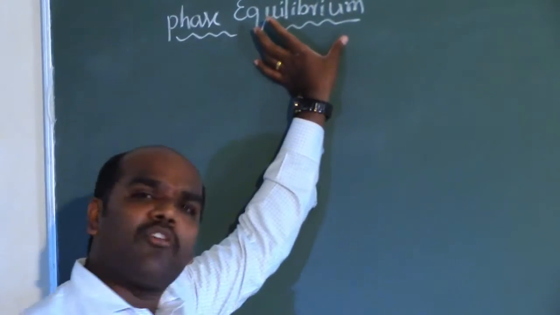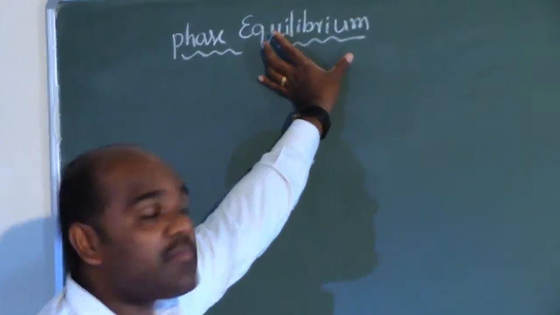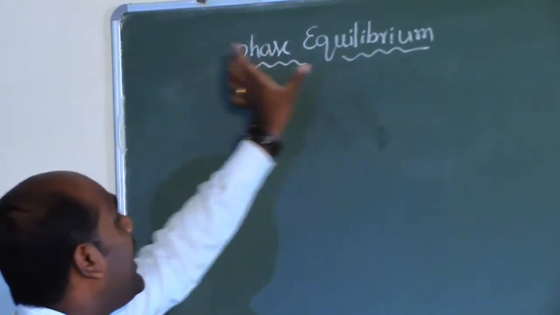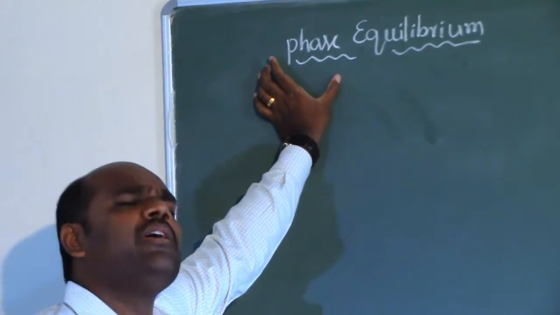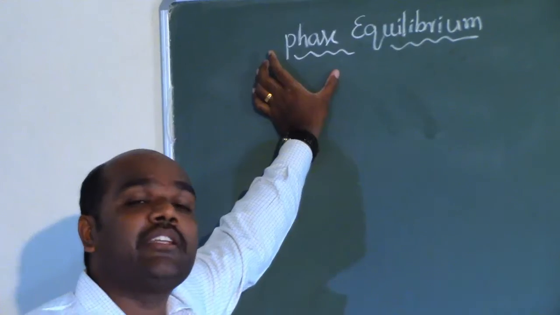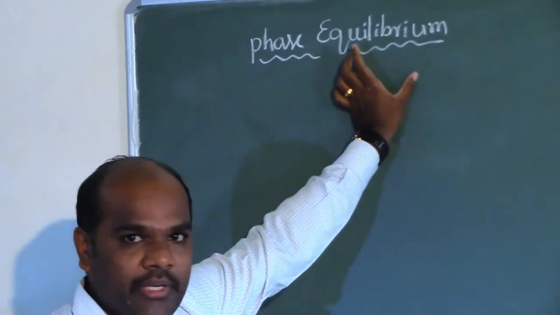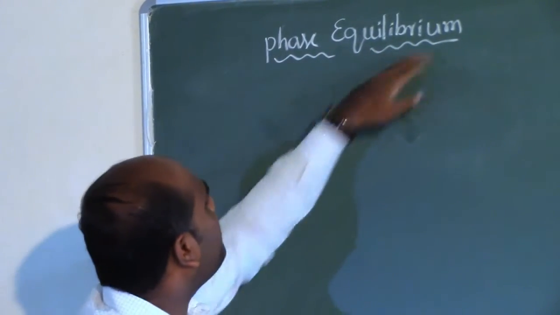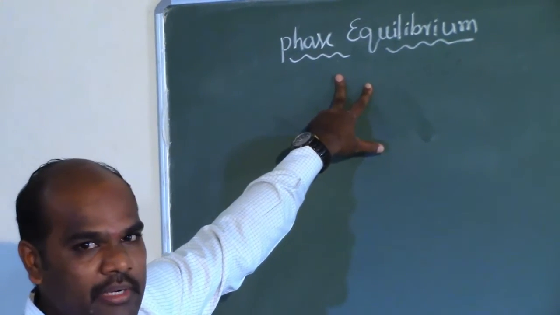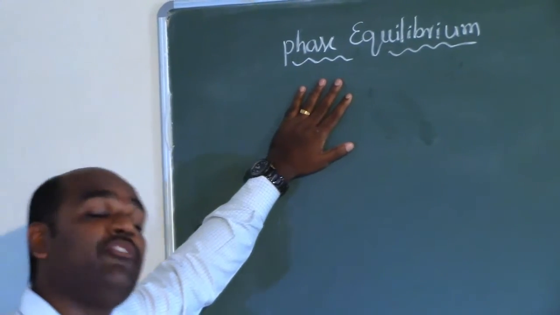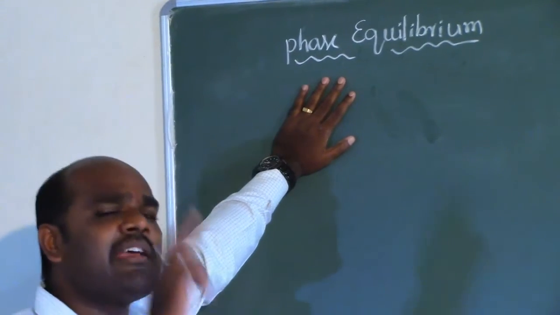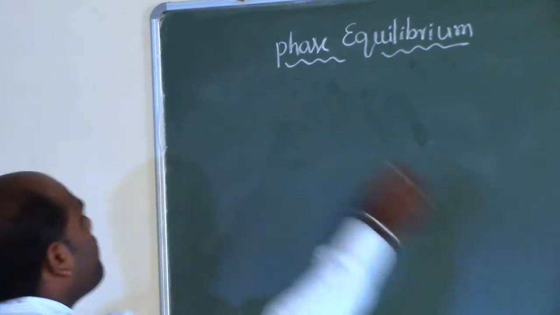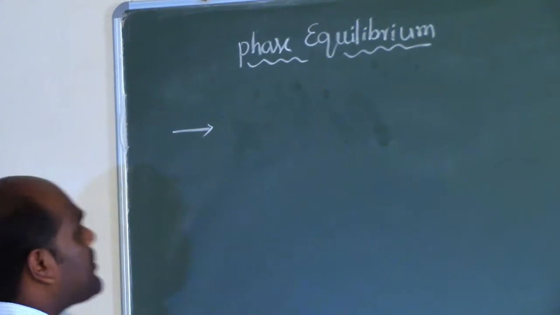We have given the meaning of equilibrium, and to the word equilibrium we have attached the word phase. That means the physical states of the constituents that are present at the state of equilibrium. So we are interested in discussing the content pertaining to phase equilibrium. Before going to the core concepts of phase equilibrium, we need to understand two simple types of equilibrium. Now we shall look at the two types of equilibrium.